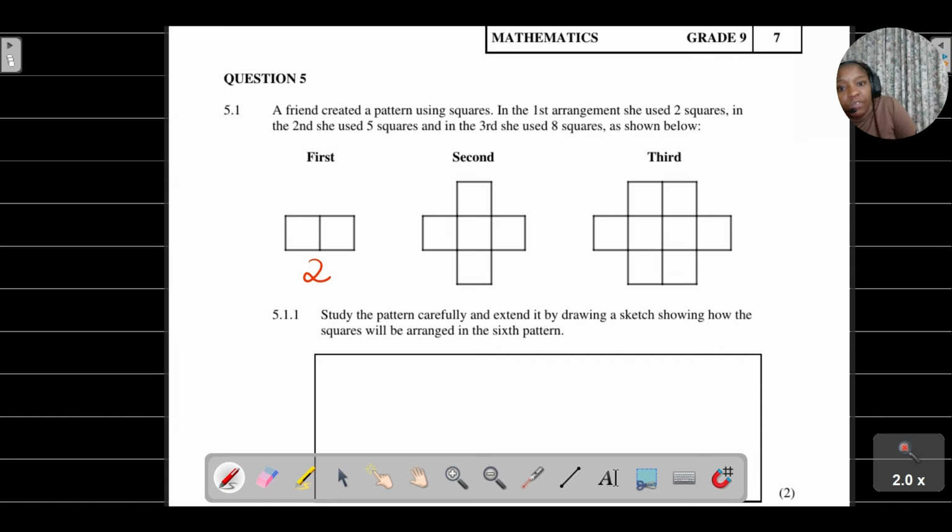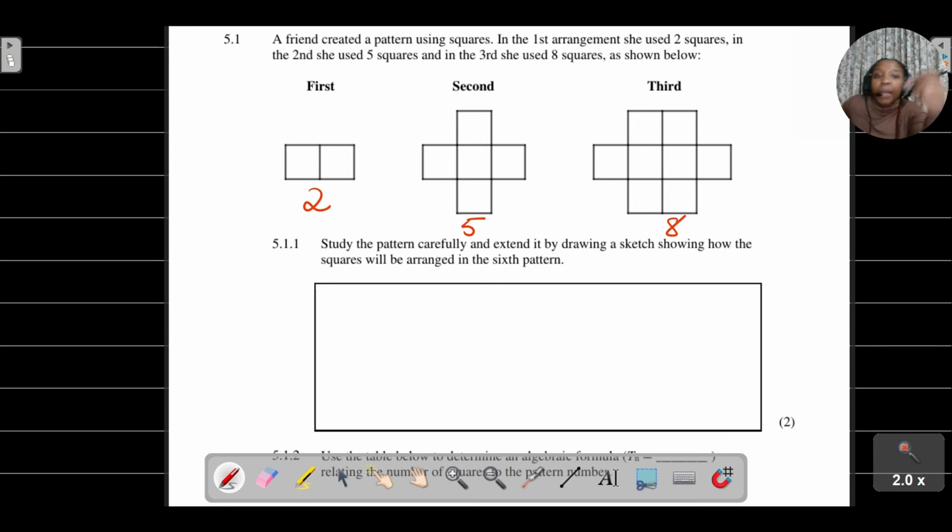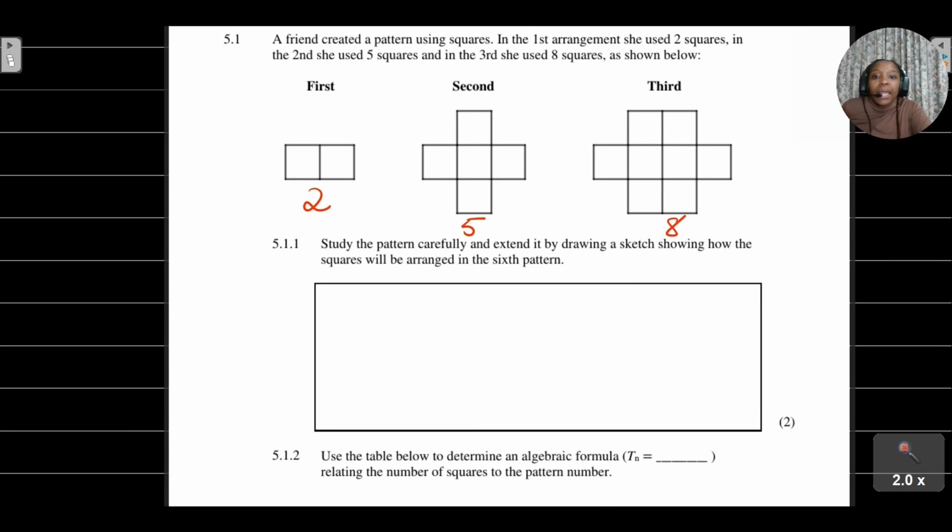In the second, she used 5 squares. In the third, she used 8. You can count to just verify that, but they've already given us how many squares are in the first, second, and third arrangement, so you don't have to really worry about that. Now they're saying study the pattern carefully and extend it by drawing a sketch showing how the squares will be arranged in the 6th pattern. Here it's just you getting a feel of how they are adding these squares.